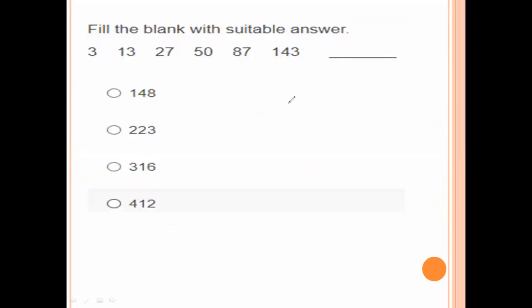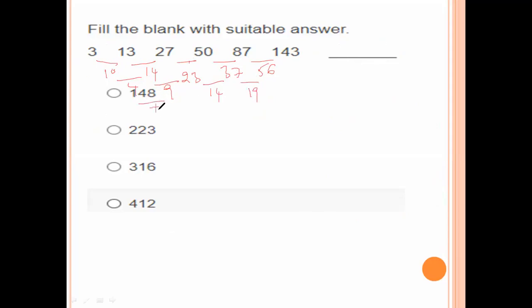Fill in the blank with a suitable answer. Here find the differences: 10, 14, 23, 37, 56. Again the differences: 4, 9, 14, 19.